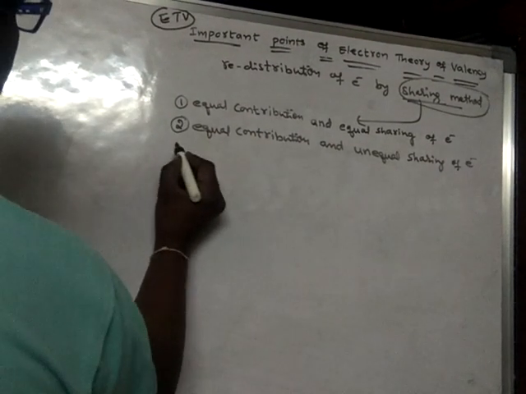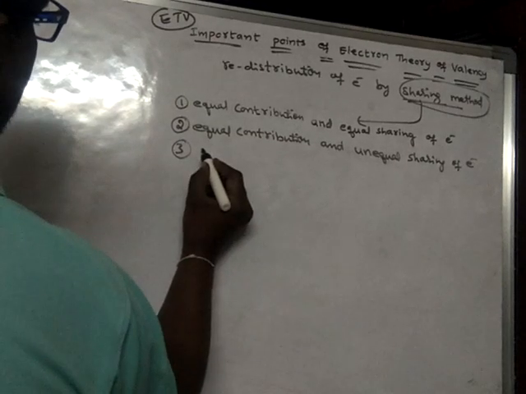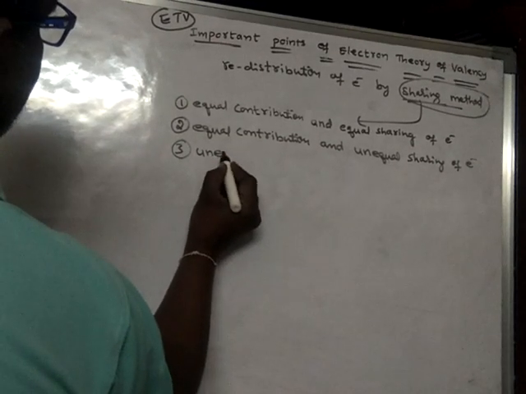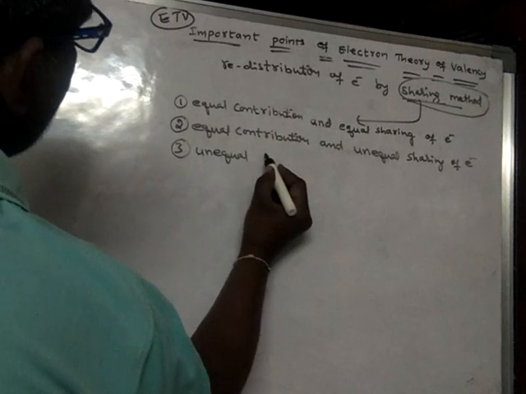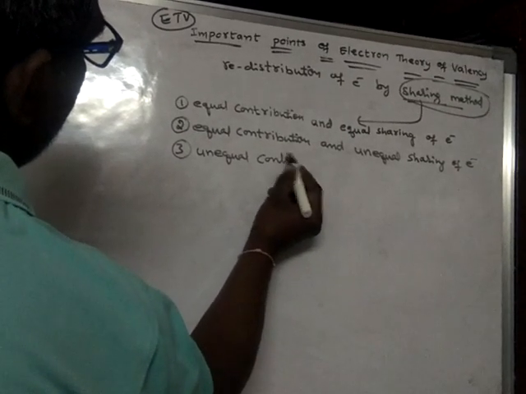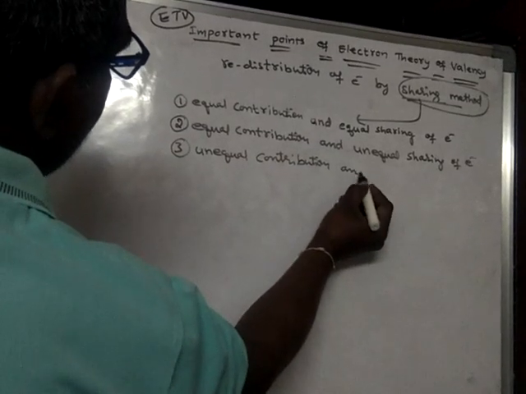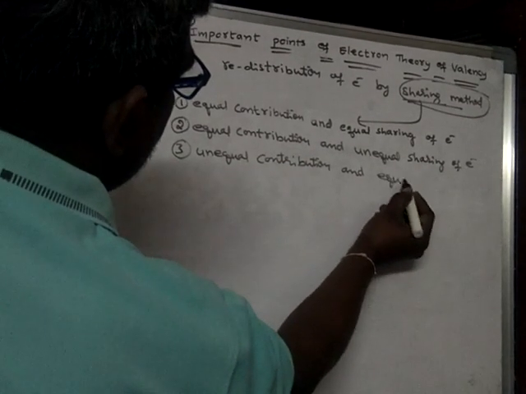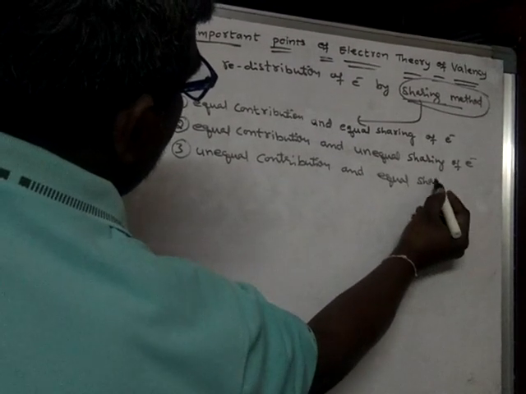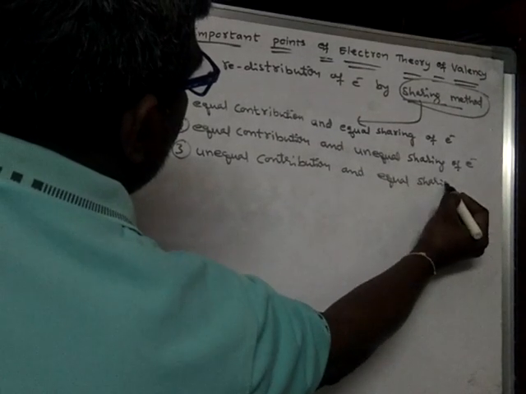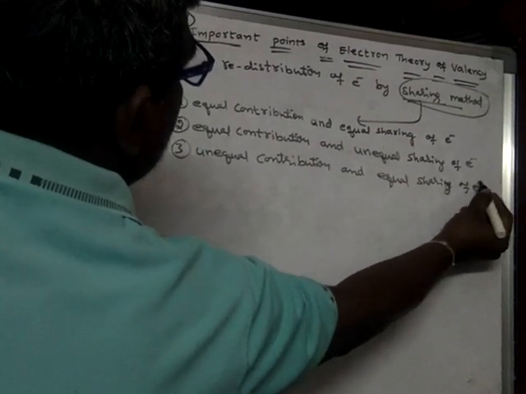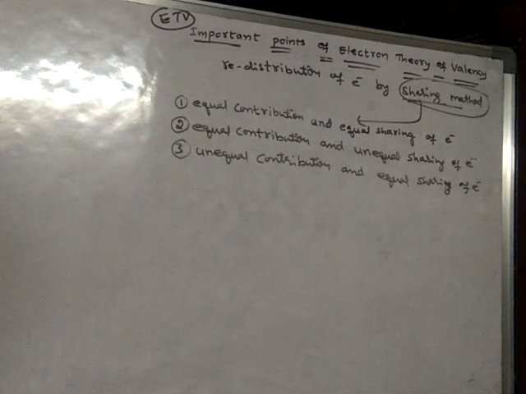The third one is unequal contribution and equal sharing of electrons. We will learn these things.